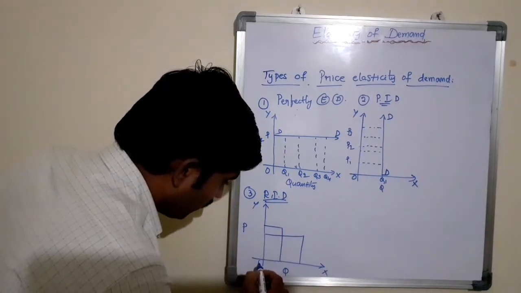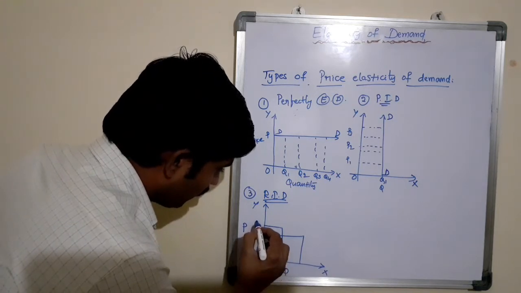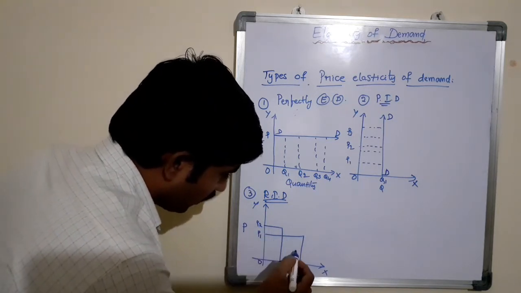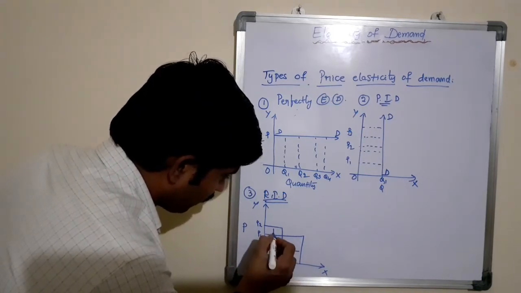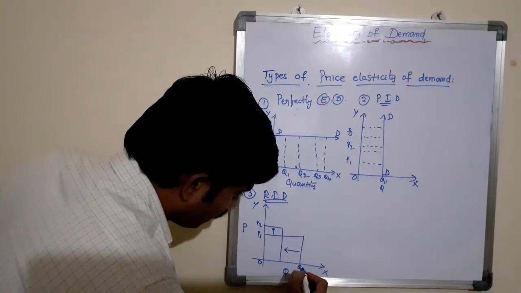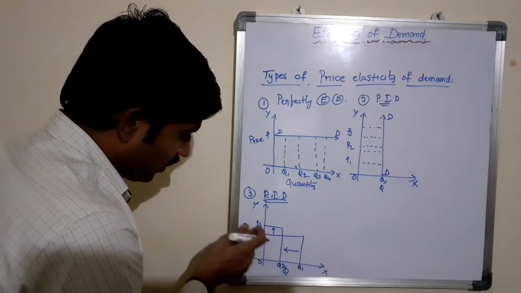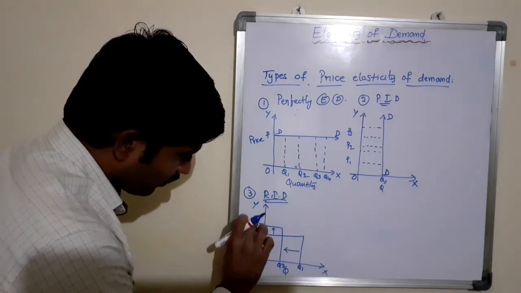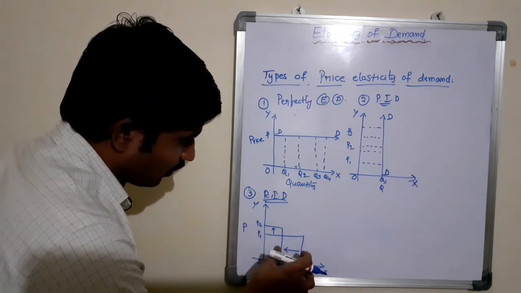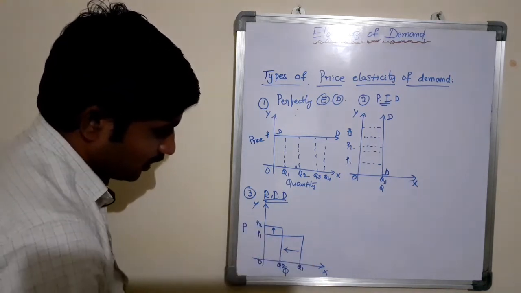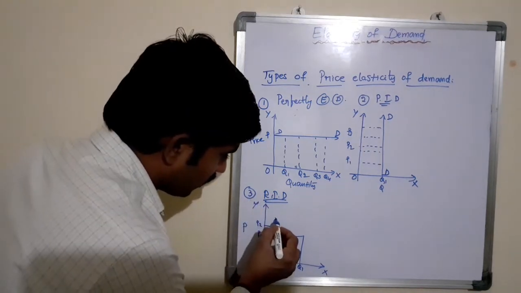For example, here the price of the product is increasing from OP1 to OP2, then the quantity demanded of the product is decreasing from OQ1 to OQ2. Here a small proportionate increase in the price of the product leads to a more proportionate change in quantity demanded of the product, which is said to be relatively elastic demand.